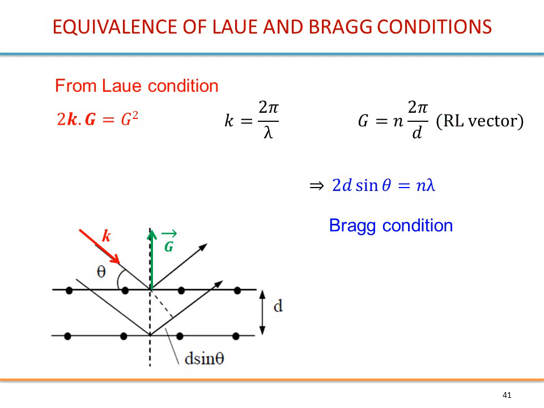It is a reciprocal lattice vector. So we can replace k and G in this, and also we calculate the scalar product k·G. In k·G, you will have a cosine, which will become a sine theta appearing. So k is 2 pi over lambda, G is this, and then you have a sine coming from the dot product. And therefore we have shown the equivalence.